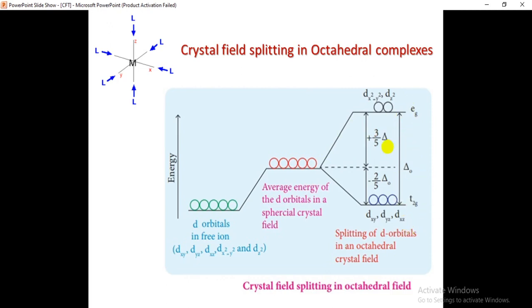The total splitting magnitude, if you see here, is delta O. In the octahedral crystal field splitting, there will be an energy difference, that is delta O. This is the splitting of the d orbitals in an octahedral crystal field. Okay.